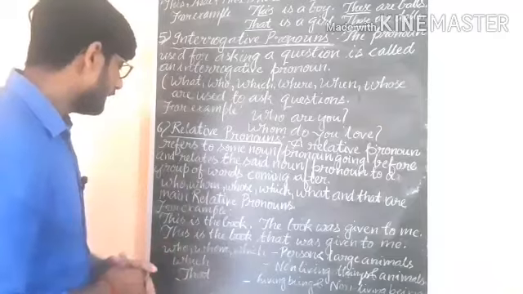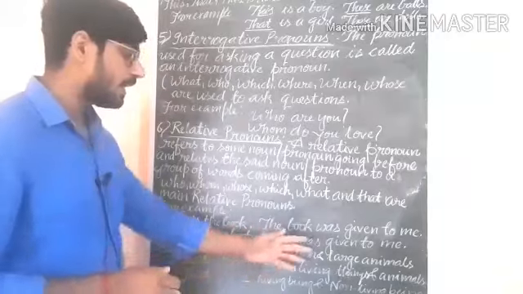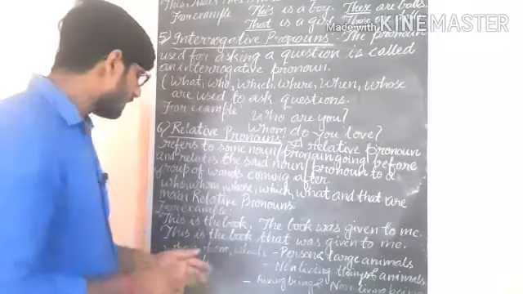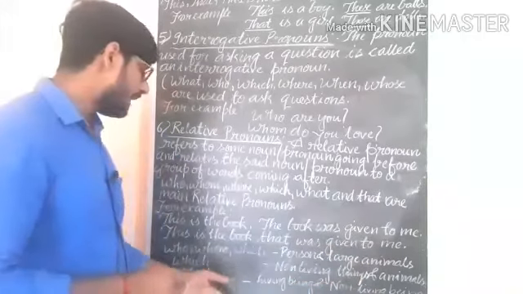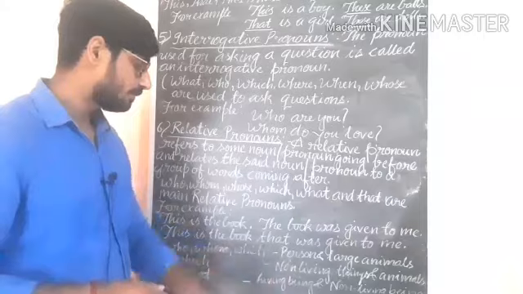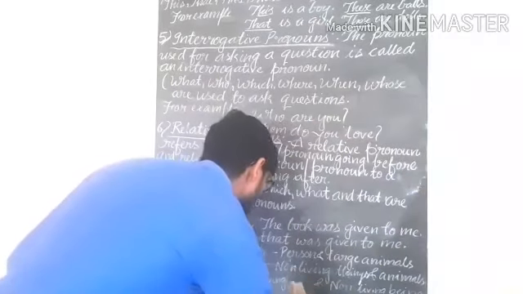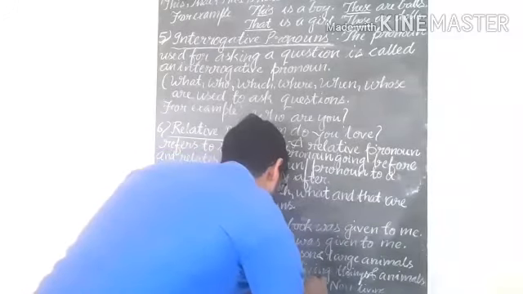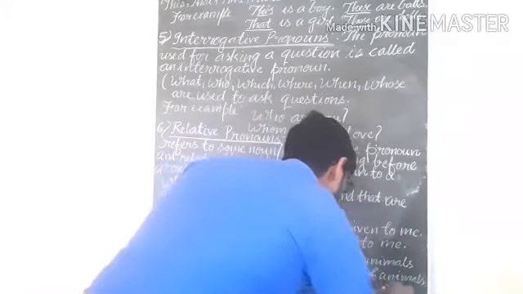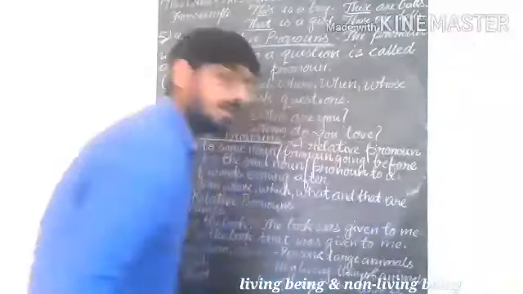We will also know here that who, whom are used with persons, which will be used with non-living things and animals, and that will be used with living beings. Students, you know that that will be used with living beings and non-living beings.